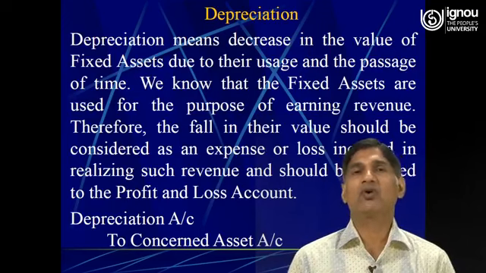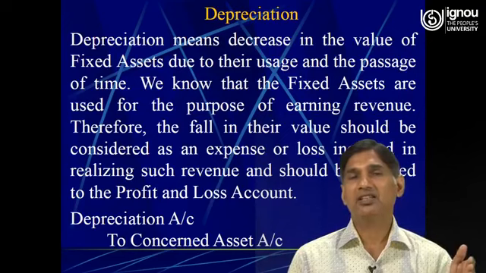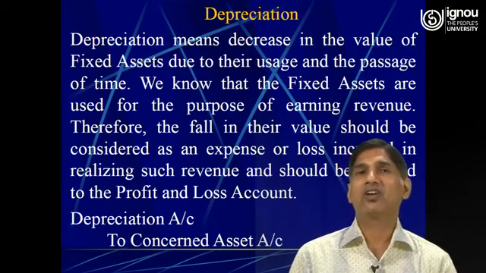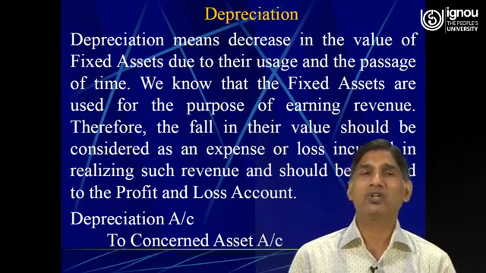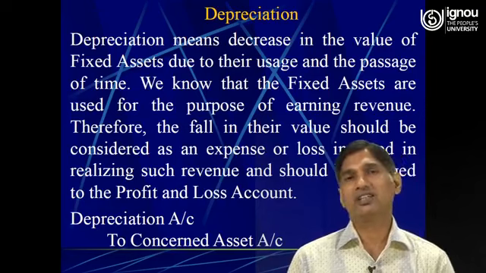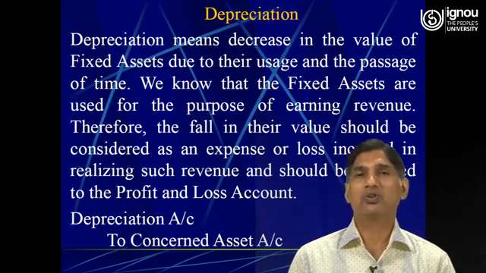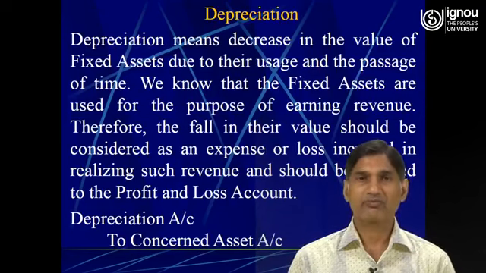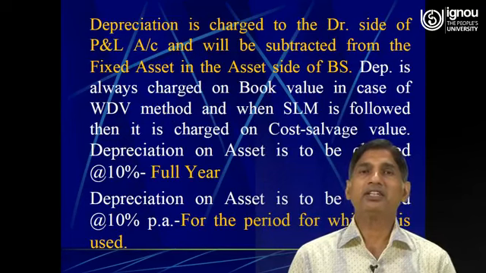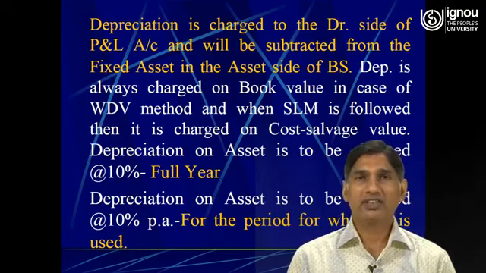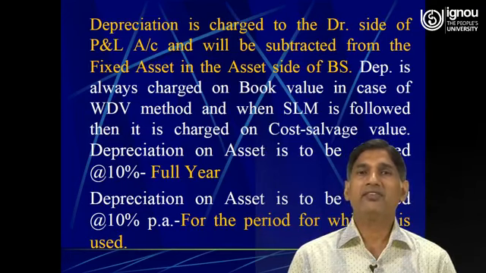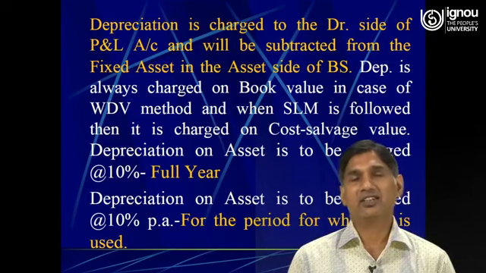So assets always have a debit balance, but when we charge the depreciation, the value of the assets falls. Therefore, in order to have the exact picture of the book value of the asset, we need to credit the asset account by the amount of depreciation charged. So depreciation is charged to the debit side of the profit and loss account and will be subtracted from the fixed assets in the asset side of the balance sheet.